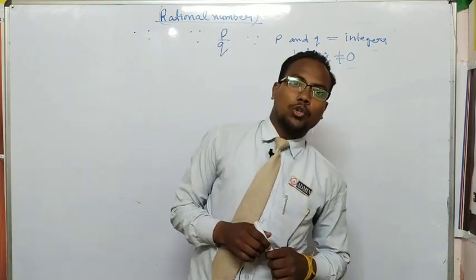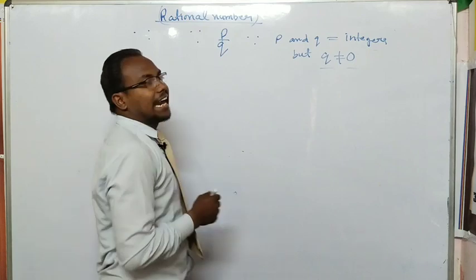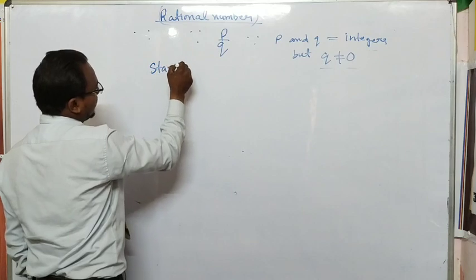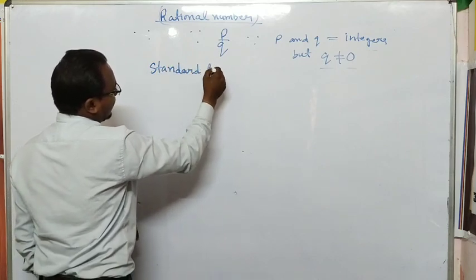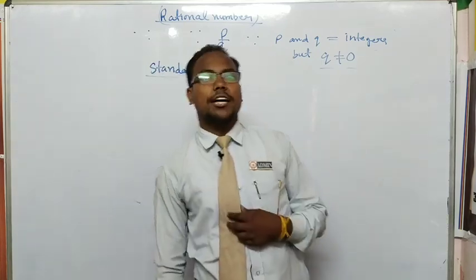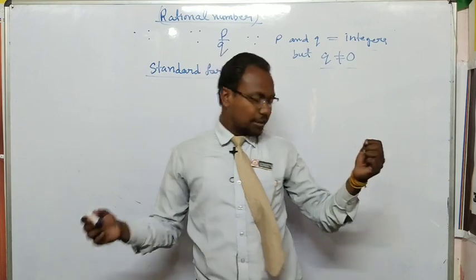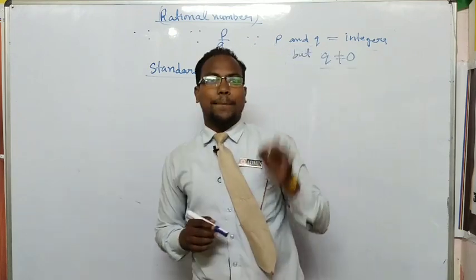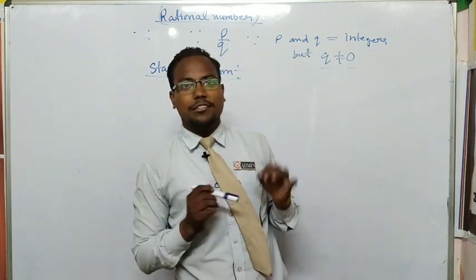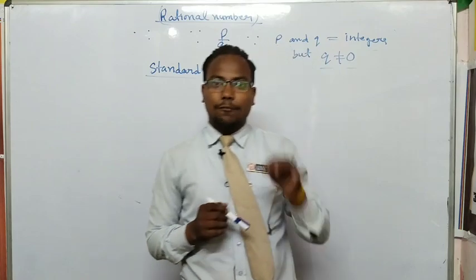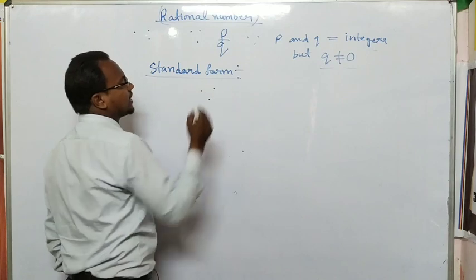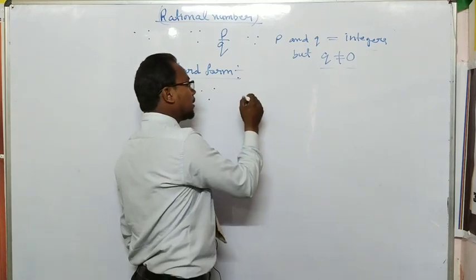The main thing to understand is what the standard form of a rational number is. Each and everything has a fixed standard form. Just like, as a teacher, I will describe to you the standard form of a teacher: to wear a tie, trousers and clothes, along with glasses on his or her eyes. So here we are going to discuss clearly what the standard form of a rational number is.